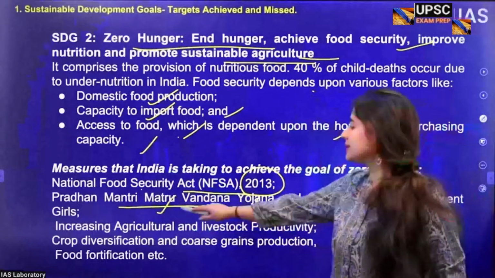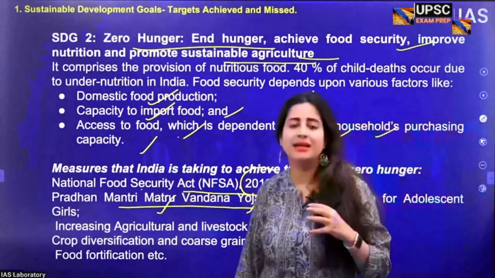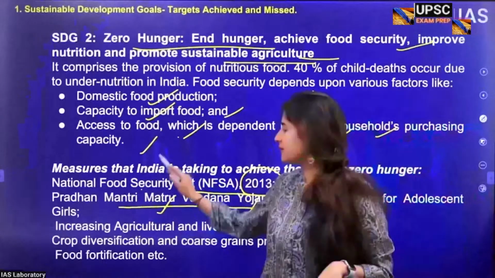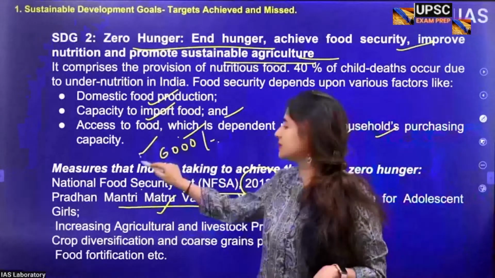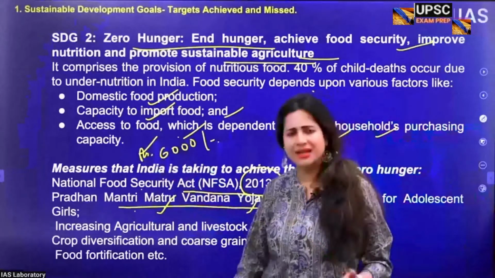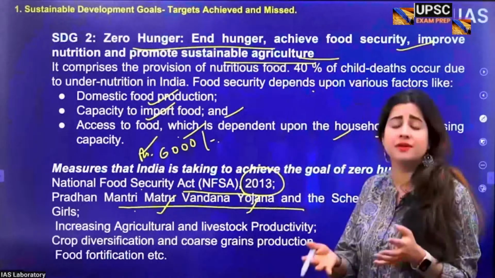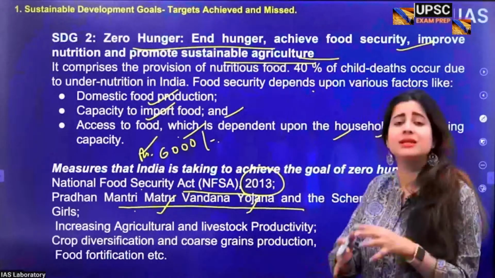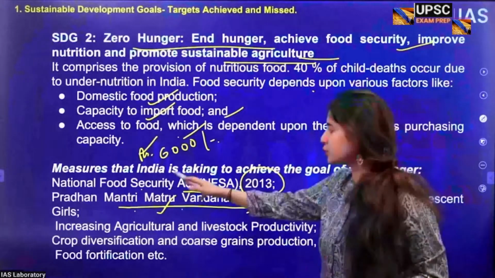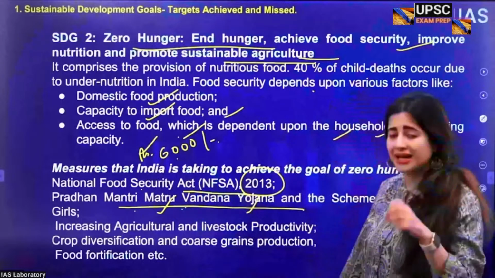So this yojana is targeted at women of urban and rural India under the poverty line level, or under the BPL. They are given help of rupees 6,000 for having their first child, or if they are in the breastfeeding period, so that they can get required medication and institutional delivery, which is having a child in the hospital properly under medical care, and also she can have nourished food so that she can breastfeed her child. Again, very important for child undernourishment.